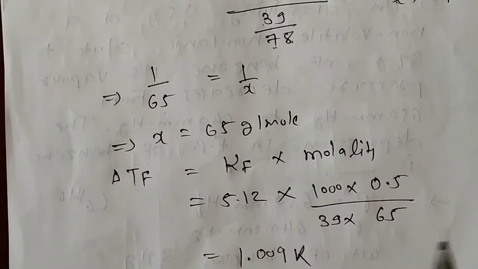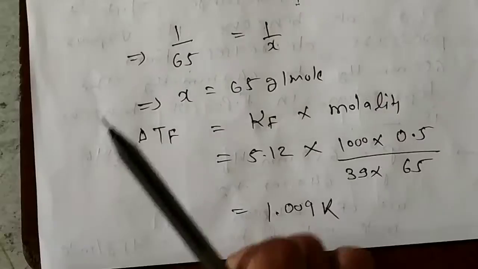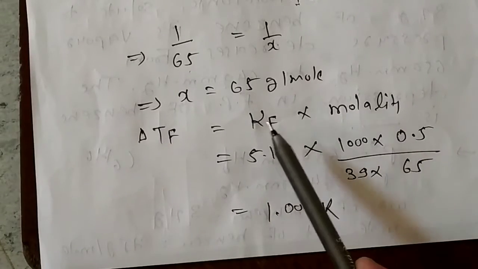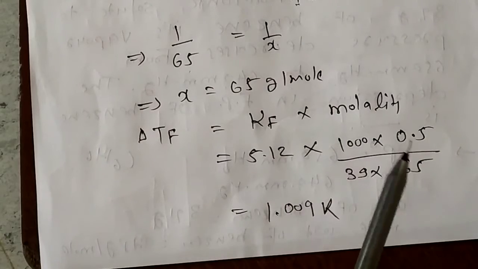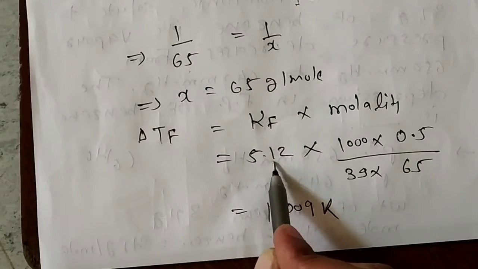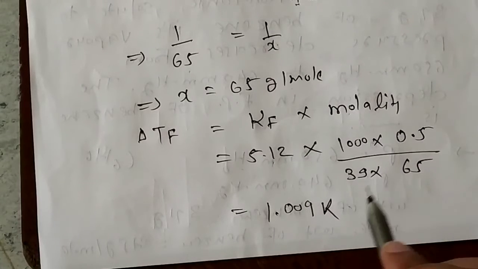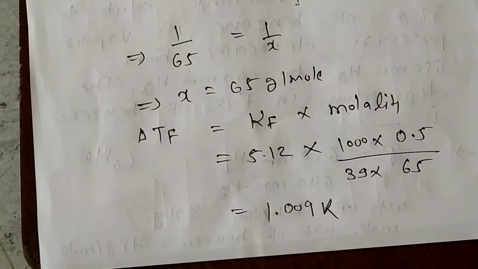Now we want to calculate depression in freezing point. For that, formula was delta Tf is equal to Kf into molality. Kf value that is given to you in question, 5.12. Molality, formula for molality is 1000 into weight of solute divided by weight of solvent into molecular mass of solute.